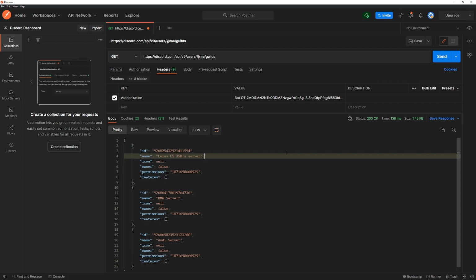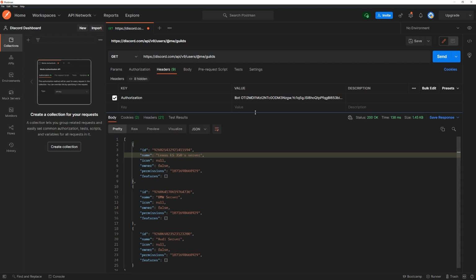Okay. For simplicity, we're not going to worry about that for now. But I do have a solution for people who want to actually scale this. I'll talk a little bit more about that in a future episode. For the next episode, when we actually start making requests to the endpoint and writing code to get the mutual guilds, we're only going to worry about the max 200 guilds. But again, like I said, it's not going to be the end of the world, because there are ways that you can solve this problem.